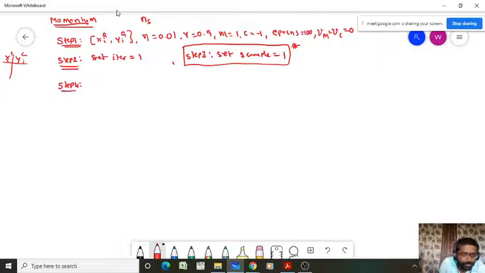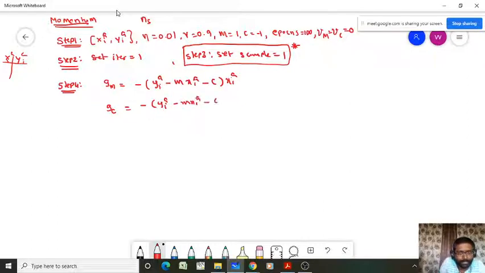So in step 4 what we did? In momentum we have to calculate the gradient of the loss function, or the mean square error function, with respect to the model parameter m: gm equal to minus (yi minus m xi minus c) into xi, and the gradient with respect to the model parameter c: gc equal to minus (yi minus m xi minus c). You have to calculate the gradients.